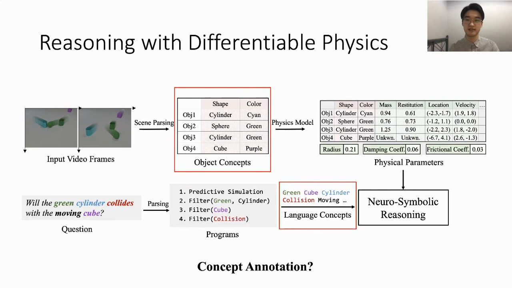However, the object concepts that we used as priors for our physics model are always difficult to obtain in the real world, including the visual object concepts and language concepts. To design a more general and robust framework, we propose to jointly learn visual concepts and physics in our framework.